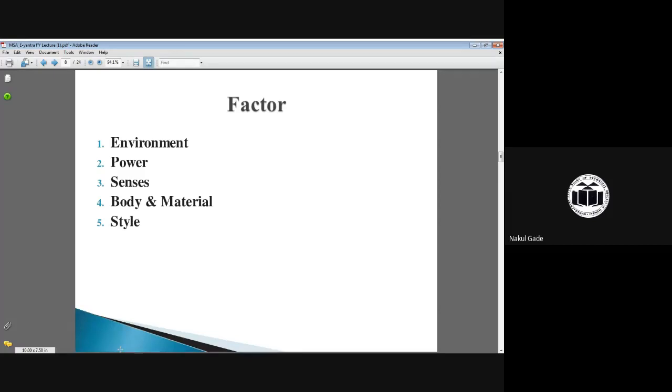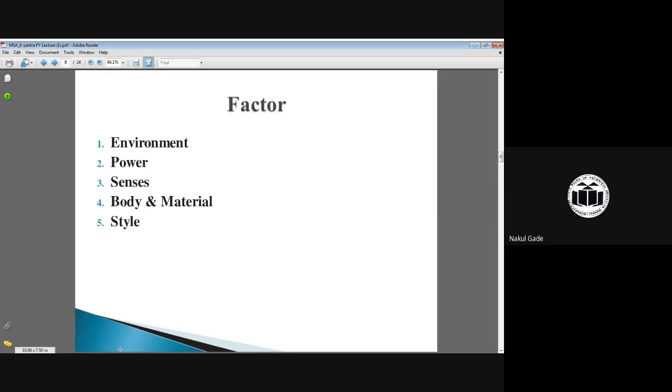So what are the factors associated with robotics? As I discussed earlier, in which type of environment are we going to use that particular robot? What are the types of different surrounding medium, that is temperature, and what is the humidity present in the air. This is the environmental factor. Second one, which type of power supply we are going to use for the robot. Okay, either stored power, that is DC supply, or direct power supply.